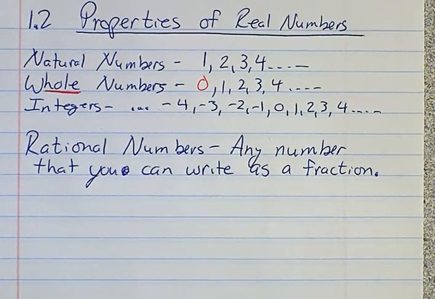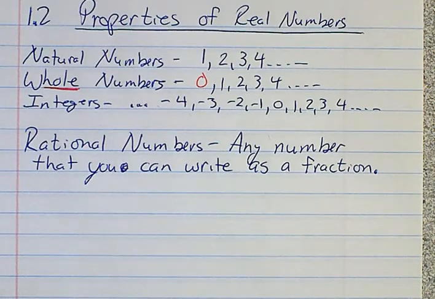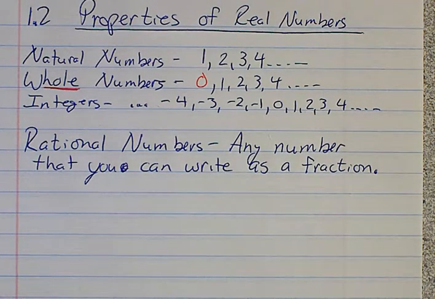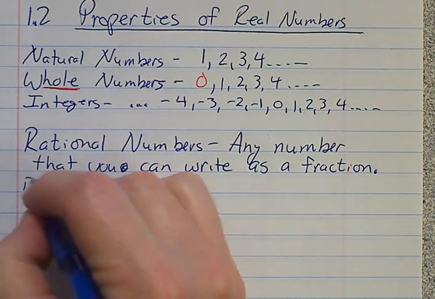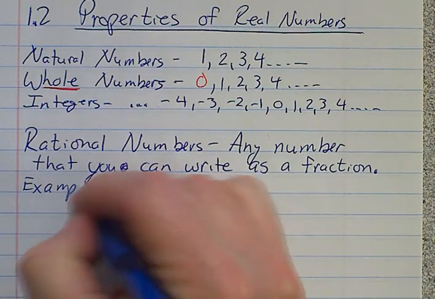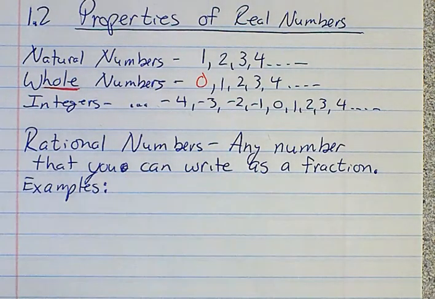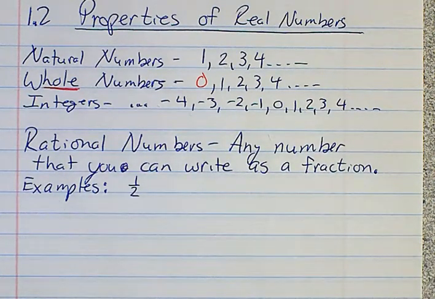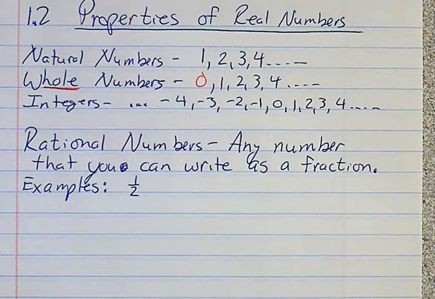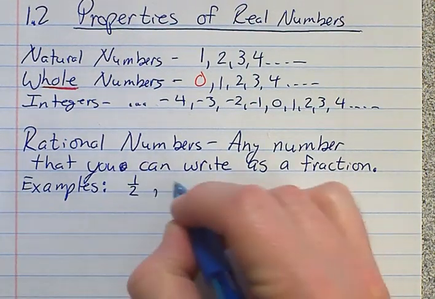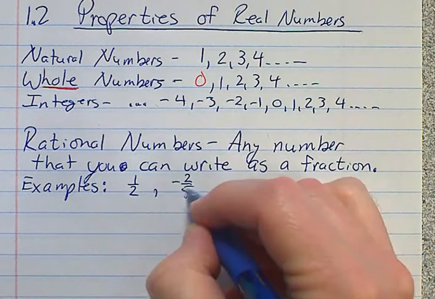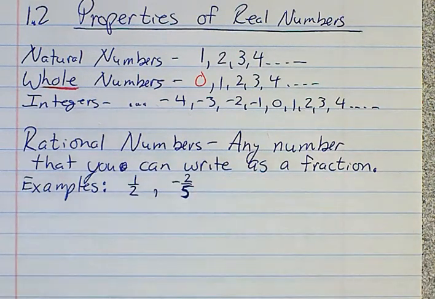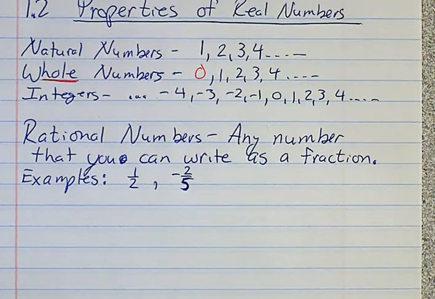Now, it doesn't mean that the number is a fraction when they give it to you. It's anything that if you can take it and turn it into a fraction, then that makes it out to be a rational number. All right, we'll show you some examples of what this can look like. Now, obviously, 1/2 would be one because it is a fraction. It could be -2/5. So positive or negative, either way is fine. As long as it's a fraction, it's okay.